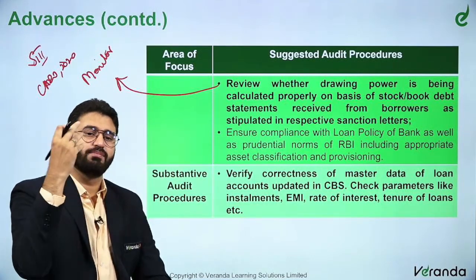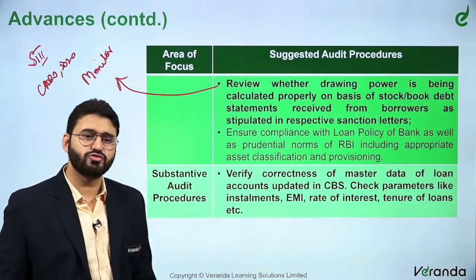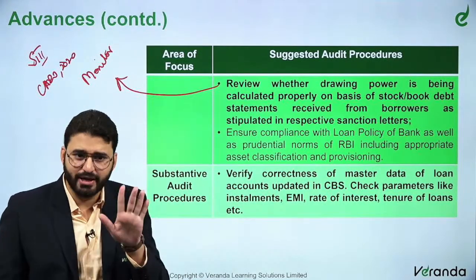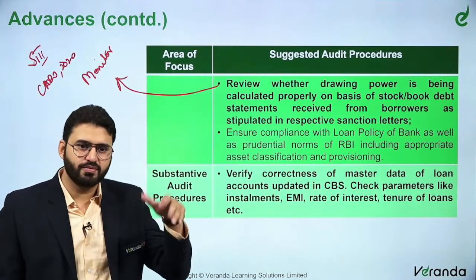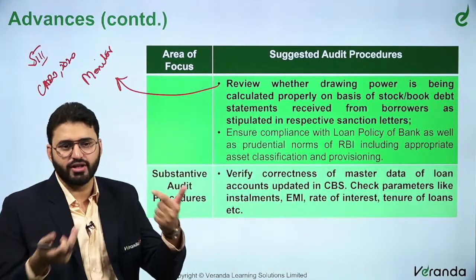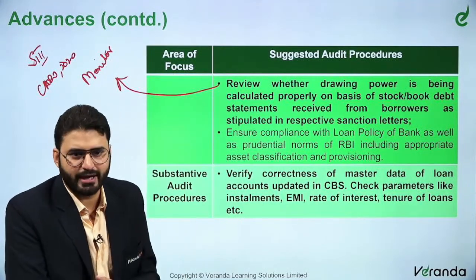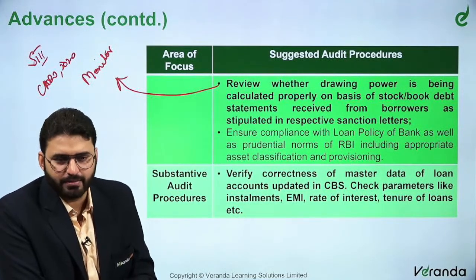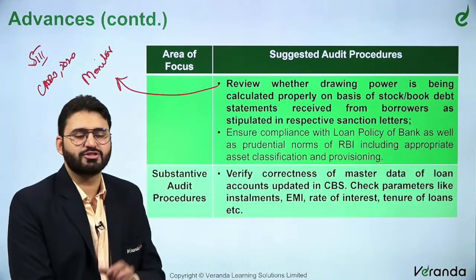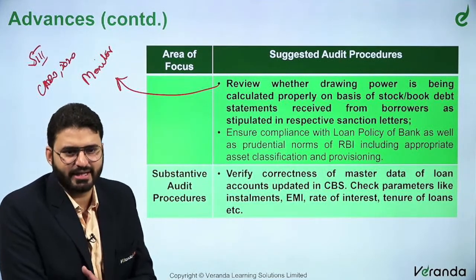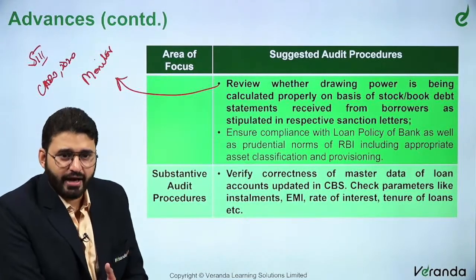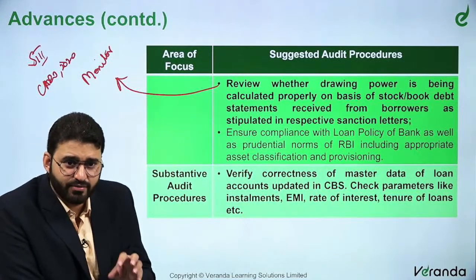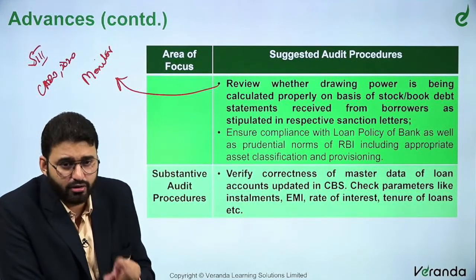So previously, what the borrowers used to do, they used to just see that the proper working capital was being maintained. They used to inflate the stock. They used to make adjustments to the financial statements and submit that to the bank. The bank also used to take it at face value. They never used to audit or check properly. Some banks may insist on getting audited financial statements, but that may not be possible everywhere. So therefore, this has been included now. The bankers have to be very shrewd in seeing all of this, right?